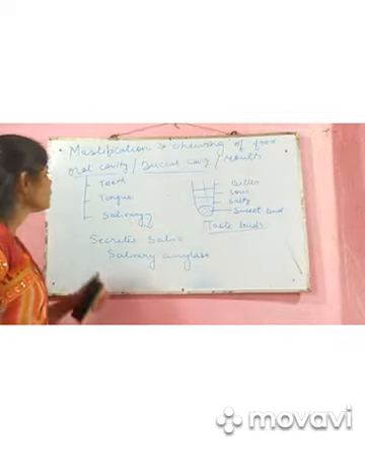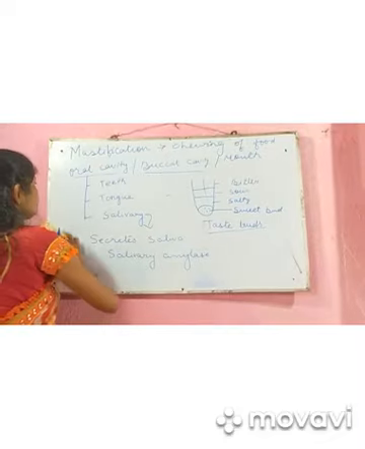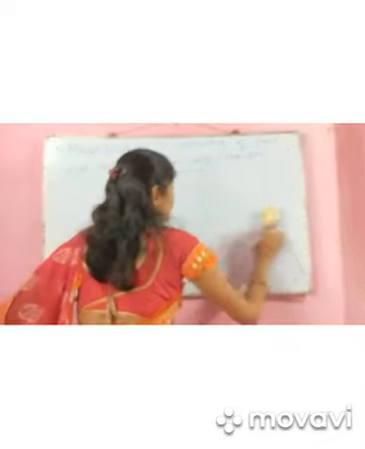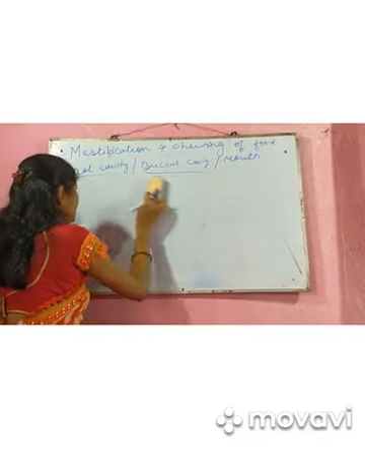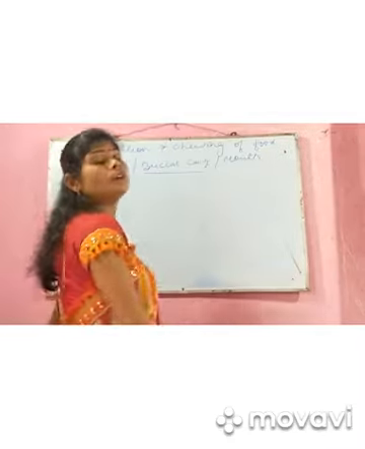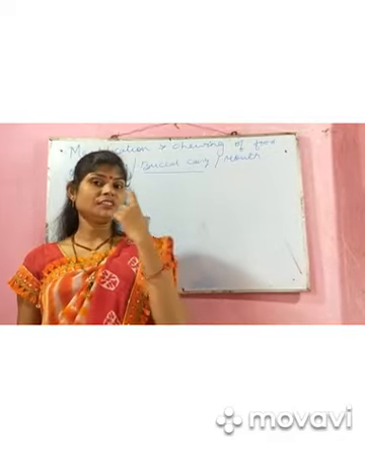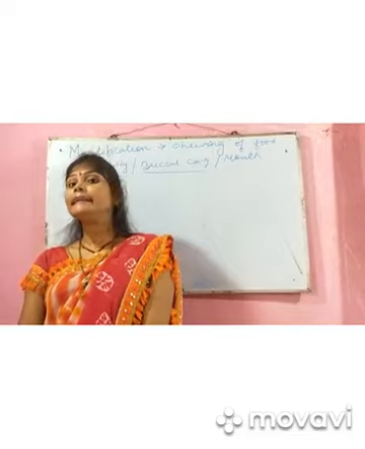Okay. Now we will read about teeth. We human beings are thecodont. Thecodont means we have teeth set in sockets.